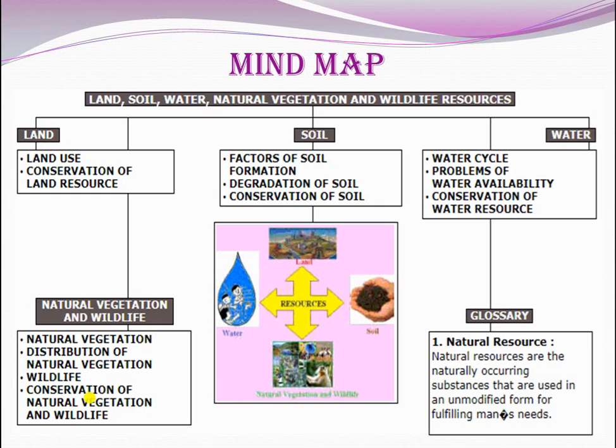These are the subtopics you learned in this lesson, and the glossary word for this lesson is natural resources. What are natural resources? They are the naturally occurring substances that are used in an unmodified form for fulfilling man's needs. Is it clear, children? Yes. Next, let's see very short answers.